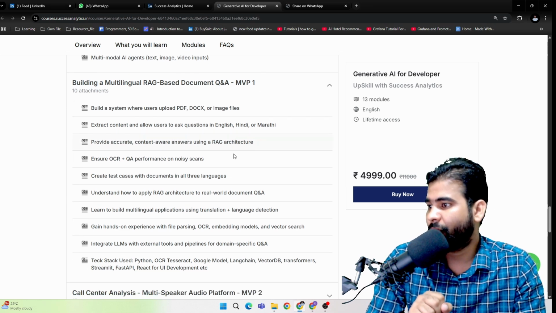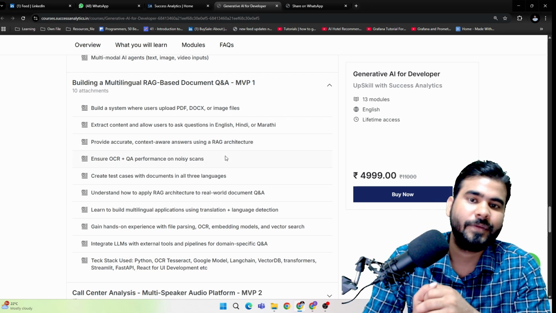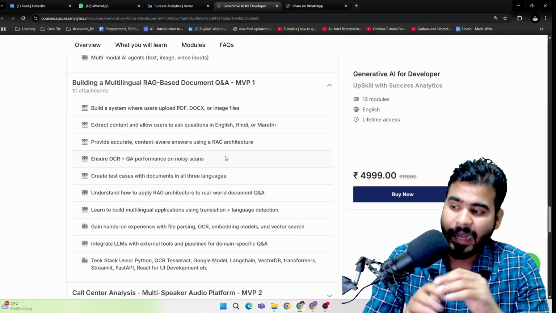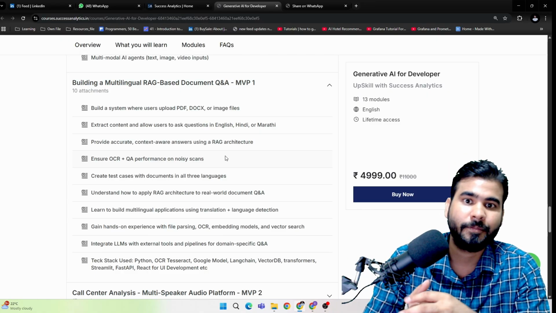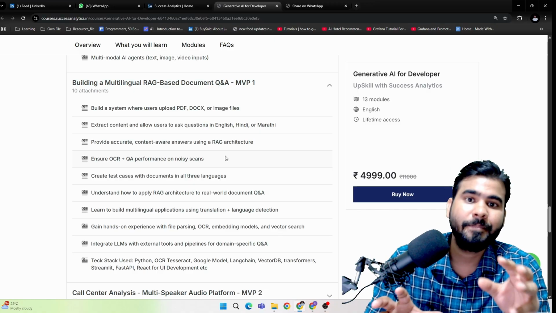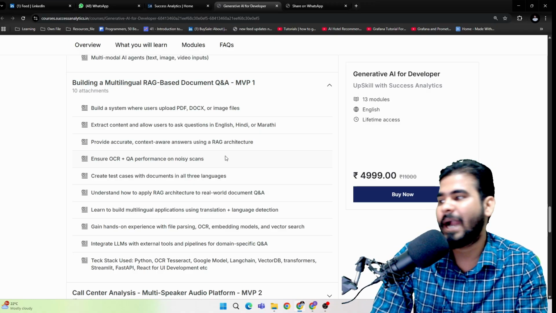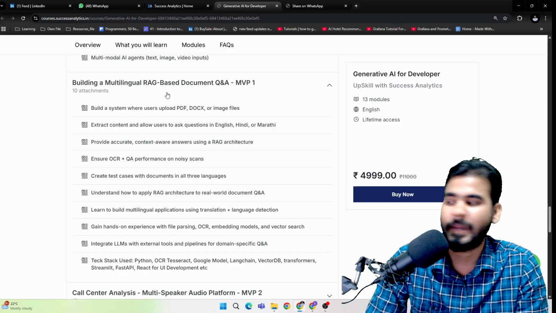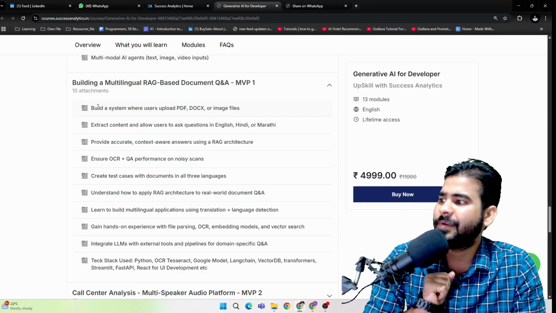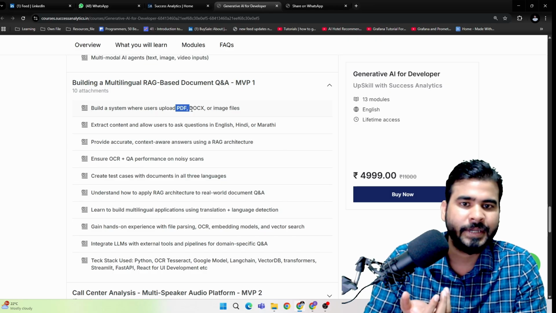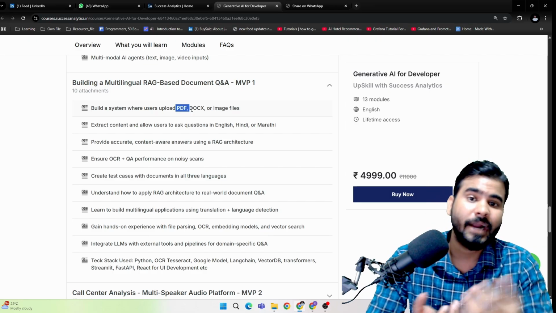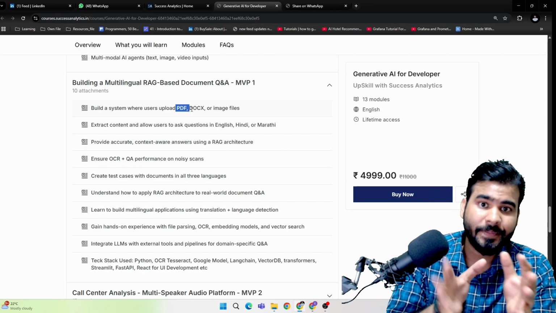So this is the product that we have developed for one of our Maharashtra based clients, and the same product that we are going to cover in this particular course as an MVP. The first MVP that we can develop is called a RAG based application, where we have different data sources, like PDF, doc, images. We can discuss how we can extract the data from images.